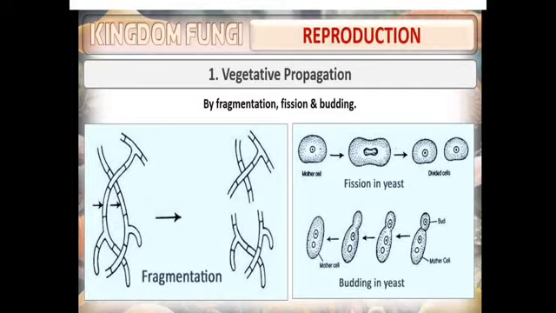First, let us see fragmentation. Fragmentation means small fragments of the plant body, that is, the hyphae. Small fragments of the hyphae give rise to a new organism. These are found in fungi such as Rhizopus, Mucor, or Penicillium. All these fungi undergo fragmentation and give rise to new organisms. So fragmentation is small fragments of the body giving rise to a new individual.